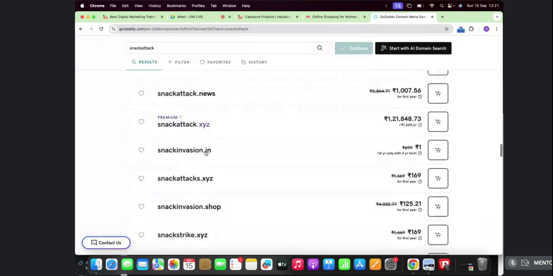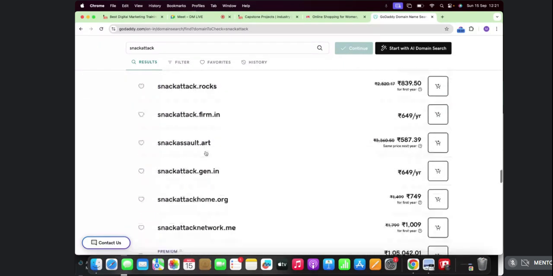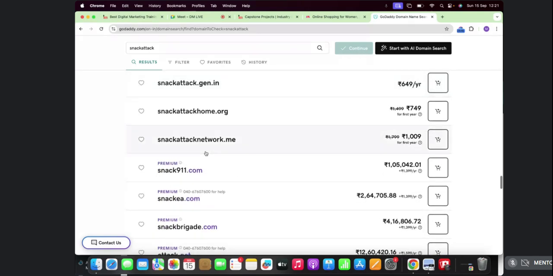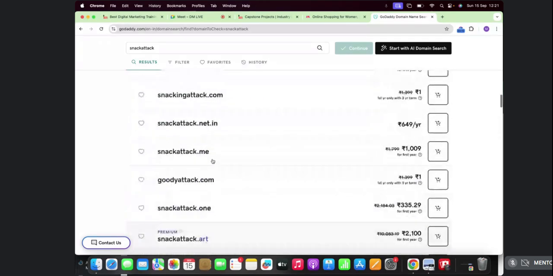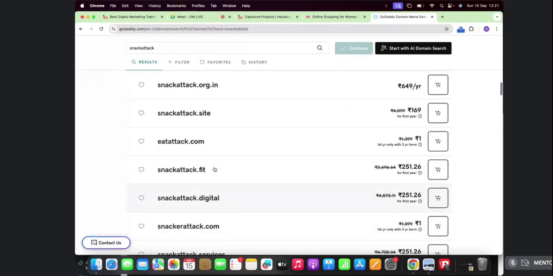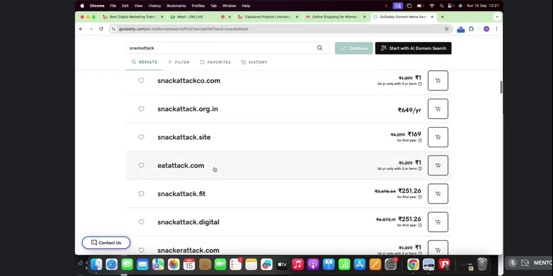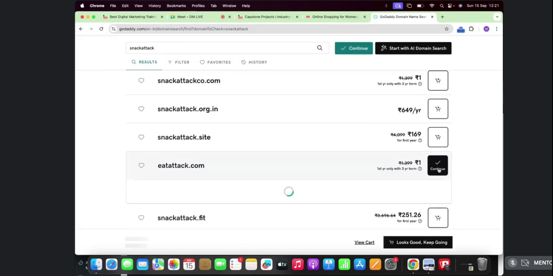Okay, so there are a lot of options available here. You can easily choose, pick whichever you prefer. And also if snackattack is not available, there's something like eatattack.com. If this is something you're interested in, you can just add to cart, fill in your details, and purchase it for 1 year.